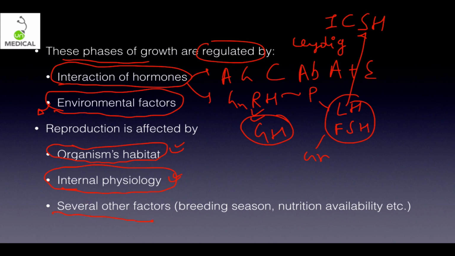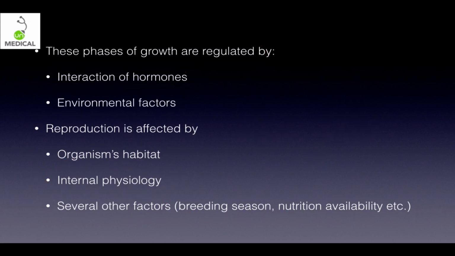And this is a key point, also several other factors. तो अगर आपको एमसीक्यू में पूछें कि what is reproduction affected by, so if A, B and C ये ऑप्शन हैं और D none of the above है, तो answer is none of the above, because all these three are important. So several other factors can include breeding season, nutrition availability, etc. So all these factors contribute towards the reproduction.